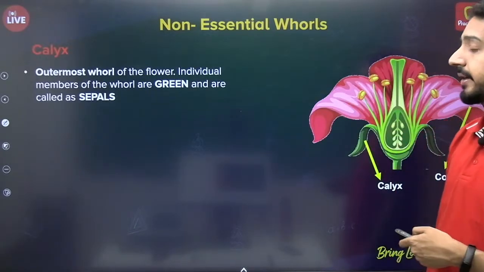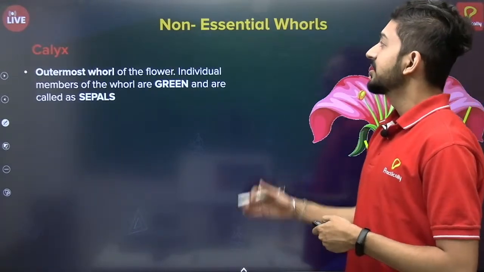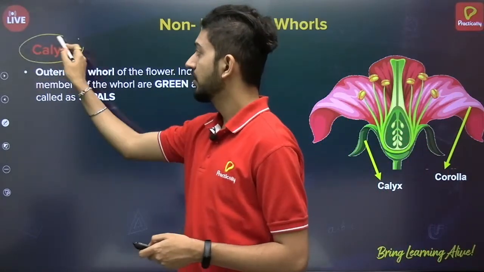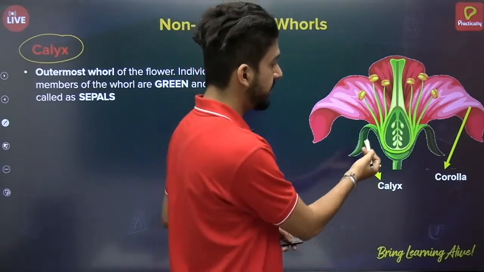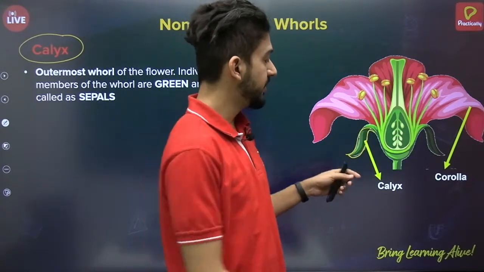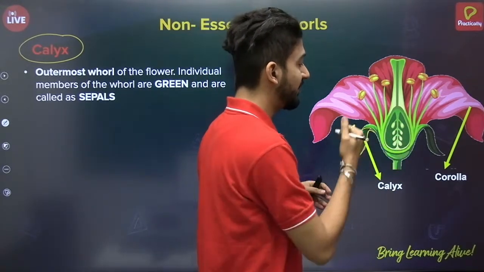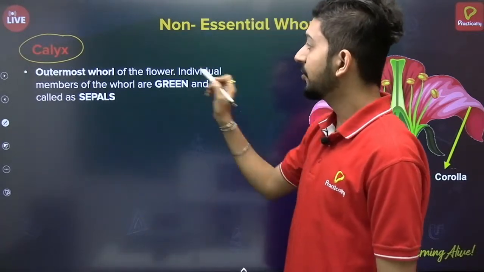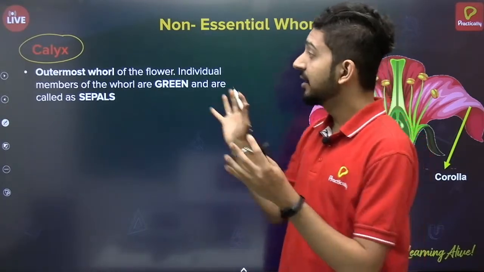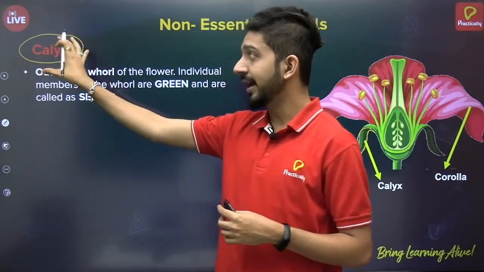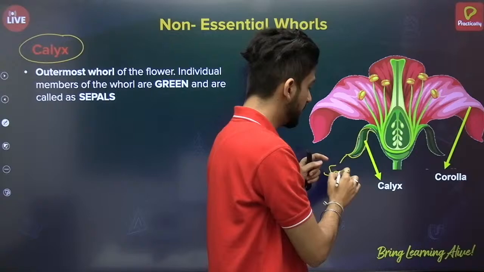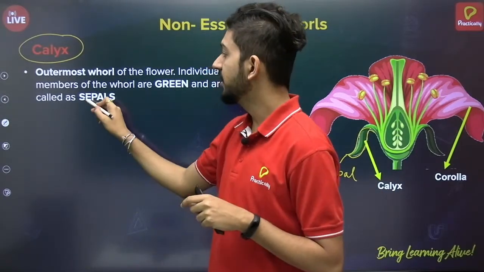Yes, non-essential whorls, the first one is calyx. As you can see, this is the calyx, which is present at the base of the flower. It is the outermost whorl of the flower, and it is mainly green in color, so it is photosynthetic in nature. Collectively it is called calyx, but every individual part of the calyx is called a sepal. We need to remember this term.